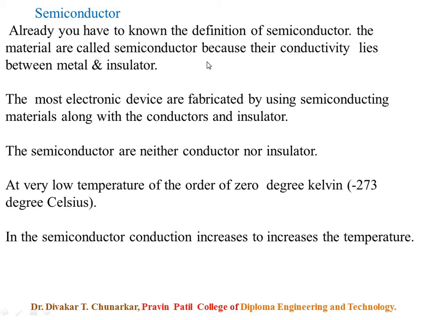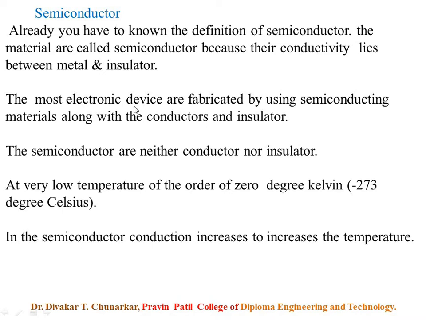The fabricated materials are called semiconductors, and their conductivity lies between metal and insulator.